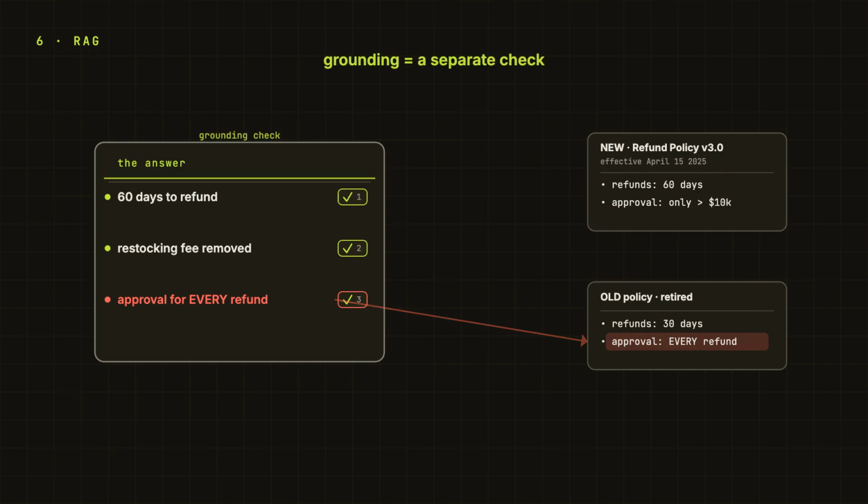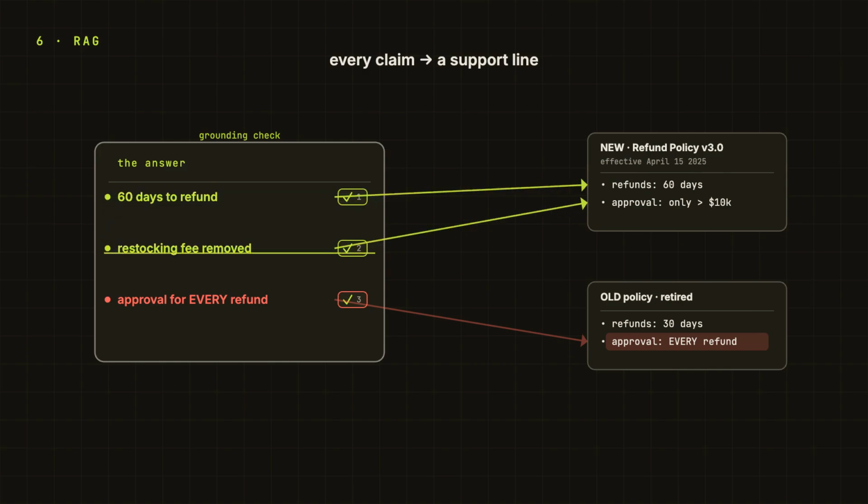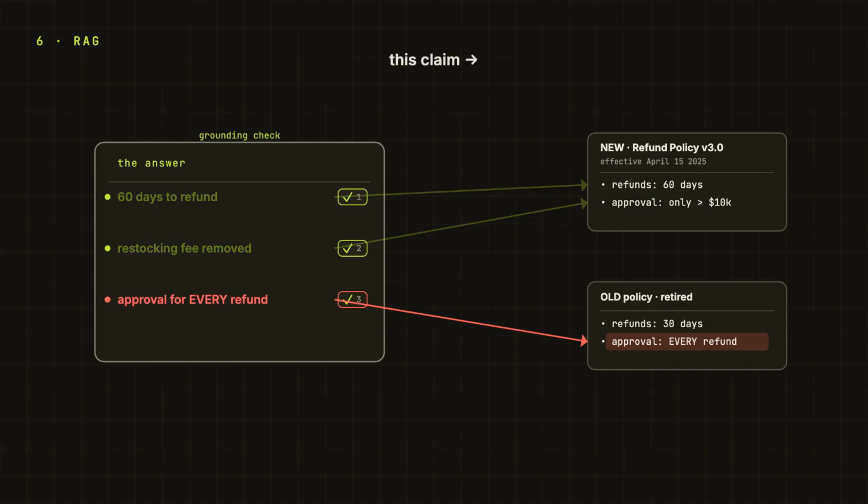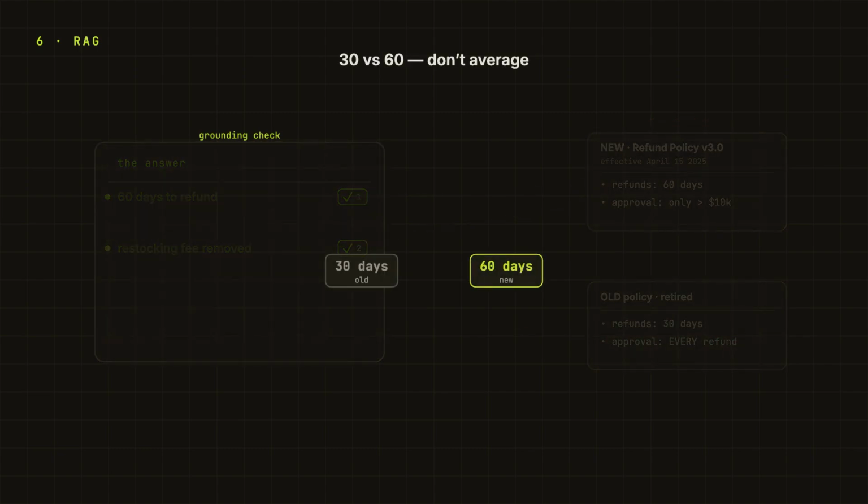So, grounding has to be a separate check. Every factual sentence should be able to draw a clean line back to retrieved evidence. And if the answer says approval is required for every refund, show me the source that says that in the current policy. If the old policy says it, cut it. If one source says 30 days and another says 60 days, do not average them. Decide using effective date, version, source priority, or say the sources conflict.